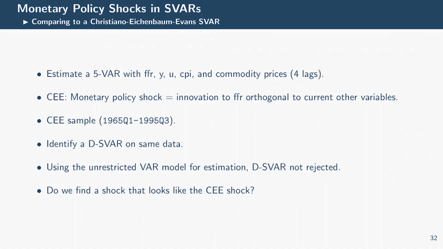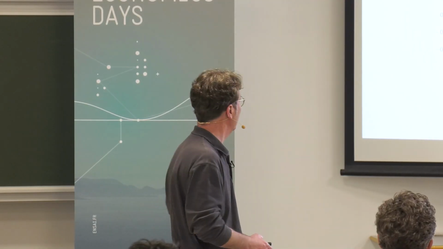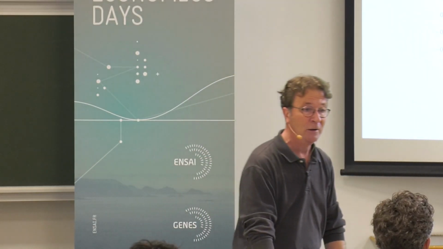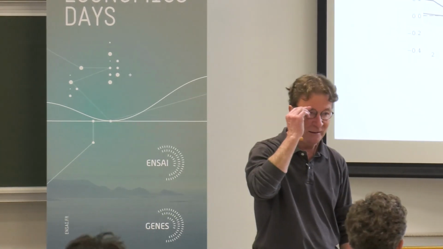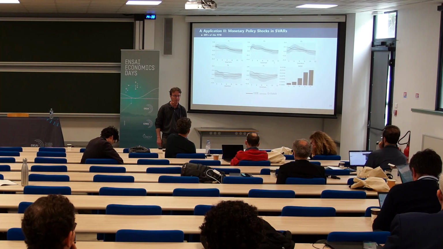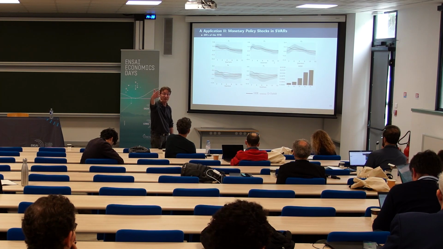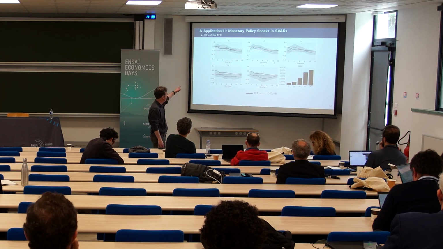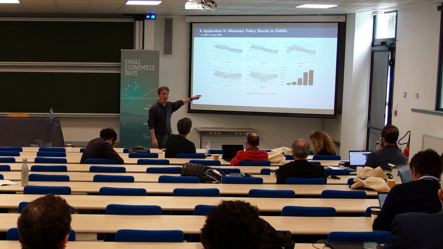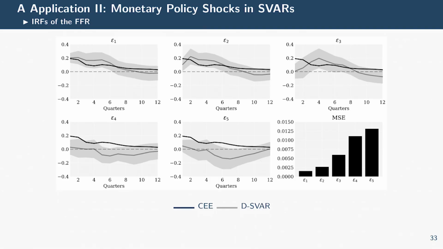The question is: do we find a shock that looks like your monetary policy shock? So what do we have to do? You remember, in your paper you identified 1 shock, the shock to monetary policy. But here we simultaneously identify 5 shocks, and we ask which type of shock looks like your shock. So we compute the response of the nominal interest rate to the 5 shocks and compare it to your shock.